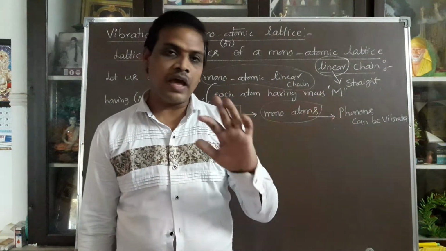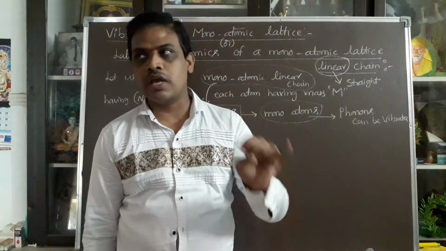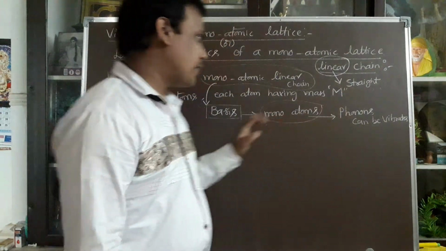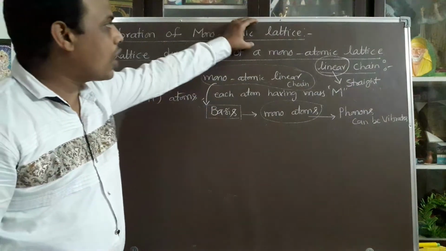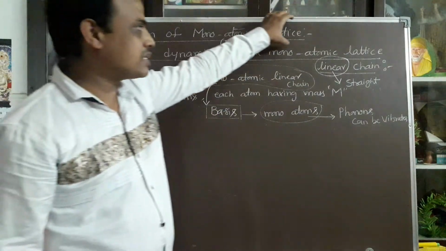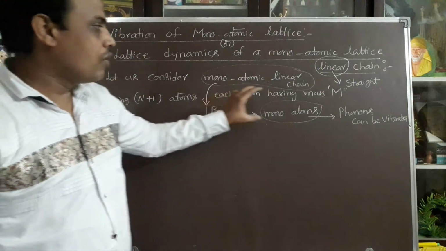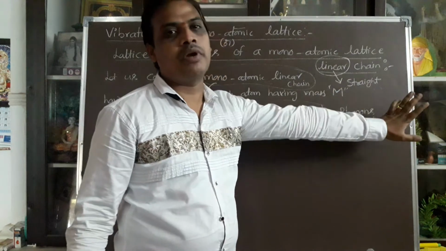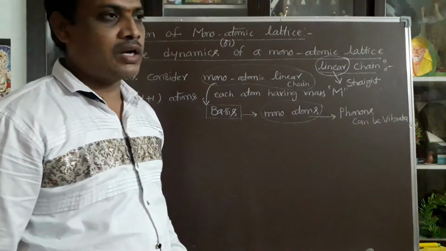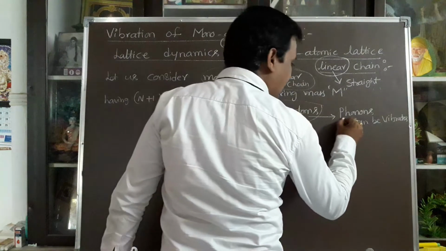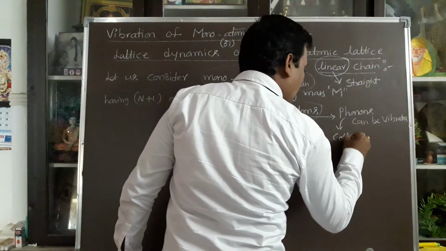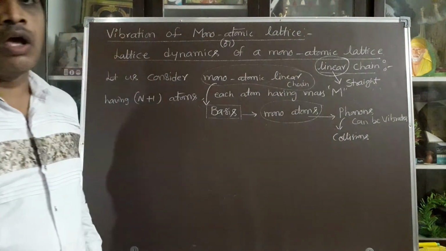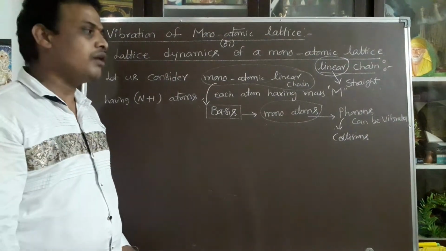In that case they have two modes of vibration: one is the acoustic mode, the second is the optical mode. But in our present topic we are taking the monoatomic lattice, nothing but the base consisting of only one atom. So with only one atom, phonons can be vibrated. How are phonons created? Phonons are created or destroyed with respect to collisions. By using collisions you can create a phonon, and by using collisions you can destroy a phonon.